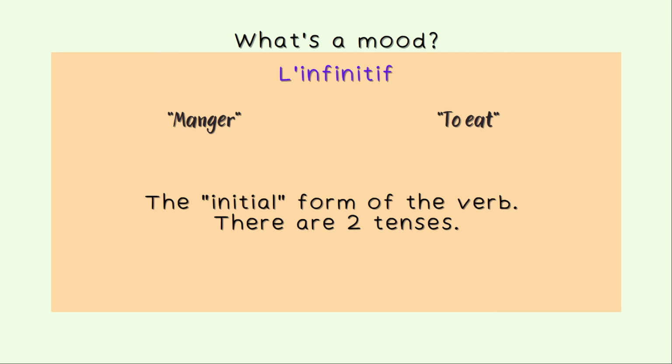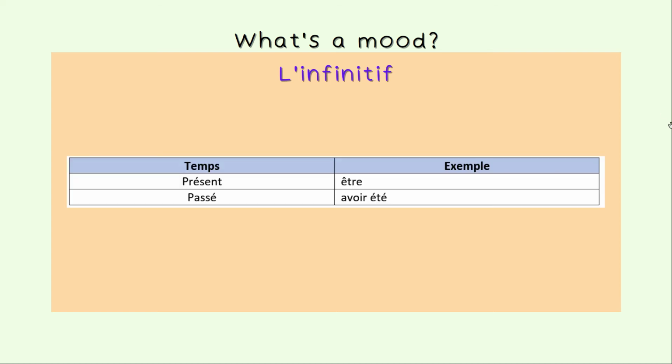This is what you will see when you try to memorize a list of verbs and try to conjugate them. This is the verb that is not conjugated. And then there are two tenses in infinitif. You have l'infinitif présent, être, for example, and l'infinitif passé, avoir été, so having been. So we have être, to be, and avoir été, having been or to have been.